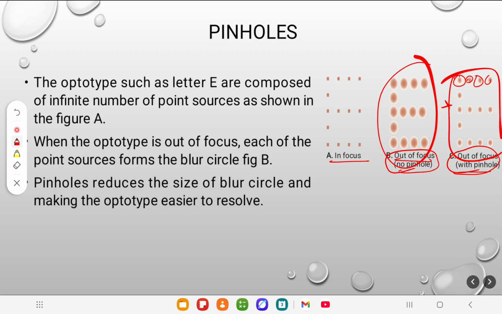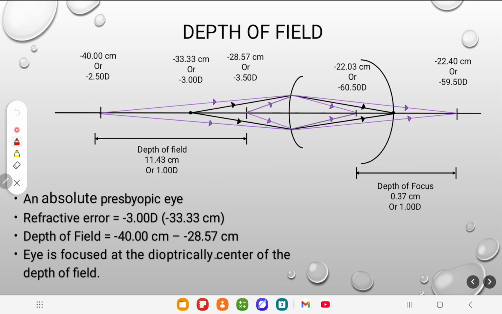Sometimes I have heard many people telling what is the principle of pinhole, and they explain the Stiles-Crawford effect and all these things. That's absolutely rubbish. You just have to understand, the principle of pinhole is to reduce the blur circle, so that it increases the resolution.